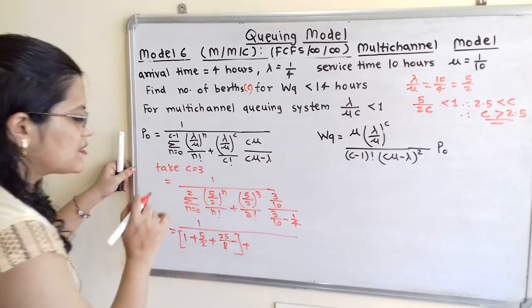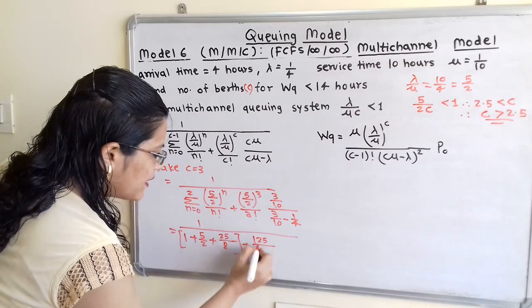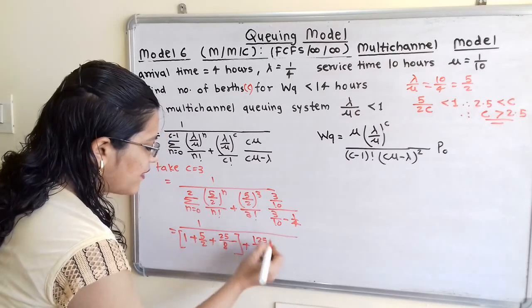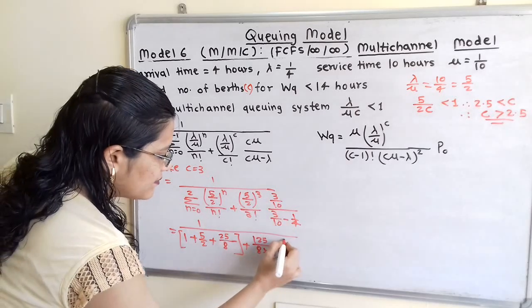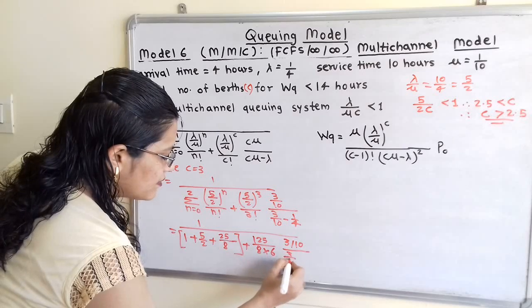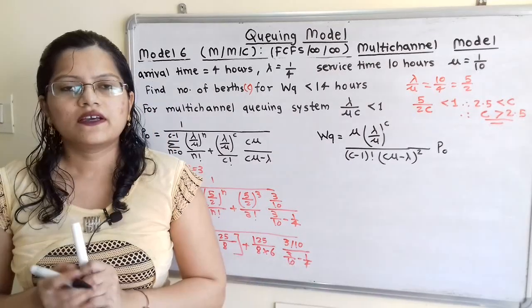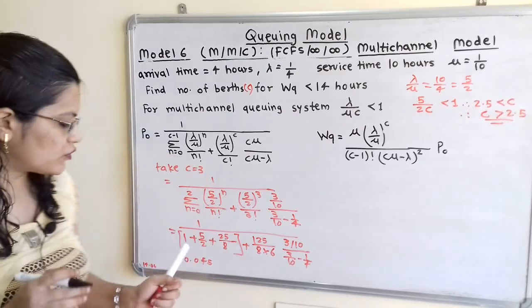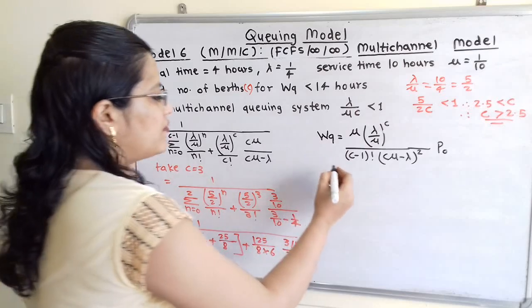So we will again simplify this, that is 125 divided by 8 into 3 factorial, that is 6, here 3 by 10, and then 3 by 10 minus 1 by 4. So we have to simplify this. Now the calculated value of P0 is 0.045. So we will put it here in the formula of WQ.